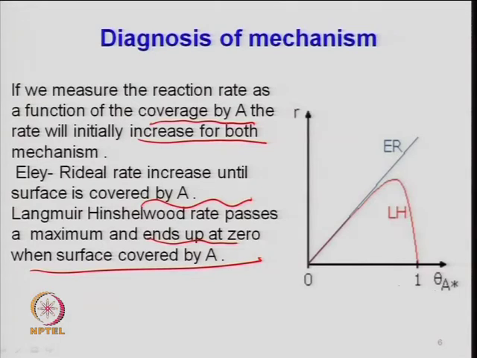So, it will finally come to a value where the surface is totally covered. In that case the rate passes through a maximum and finally ends up at 0 when the surface is completely covered here. So, theta_A star is written here. That is the fraction theta_A covered by A plus the vacant sites is 1. So, when theta_A itself is 1, vacant sites are not there. This may happen when you have a poison precursor. The poison will completely cover the surface, but it will not desorb from the surface. So, that is the complete deactivation of the catalyst.